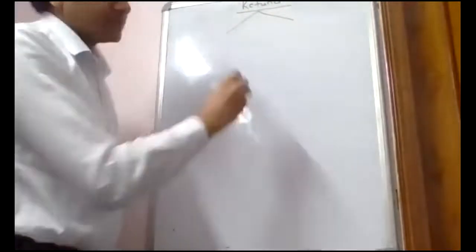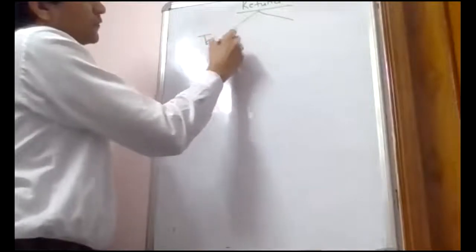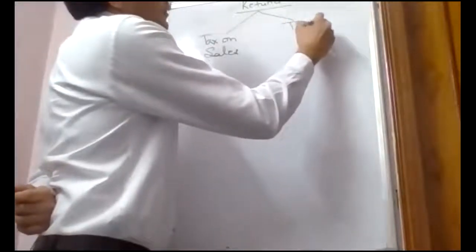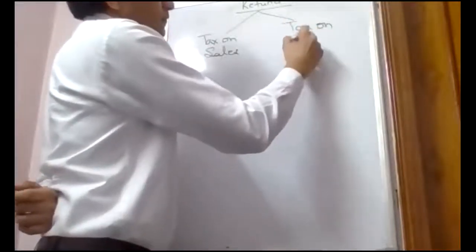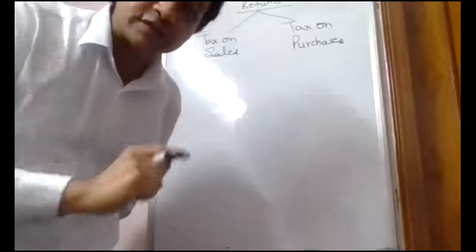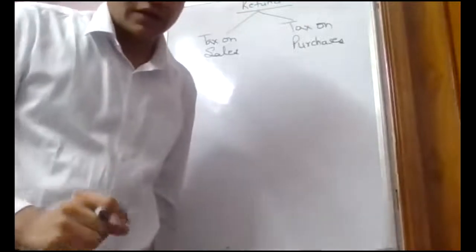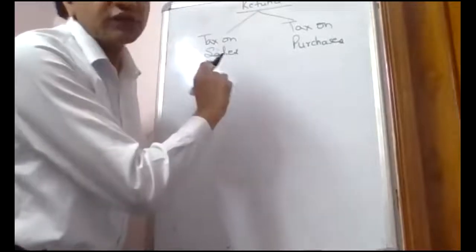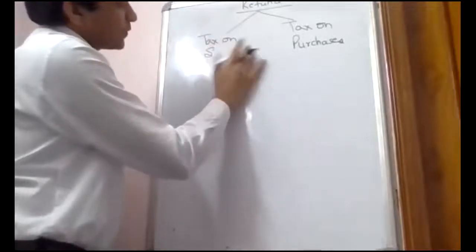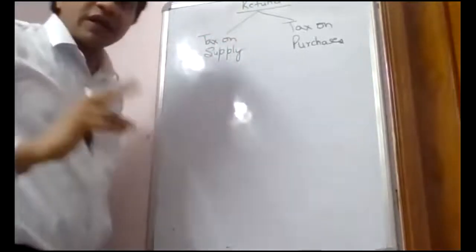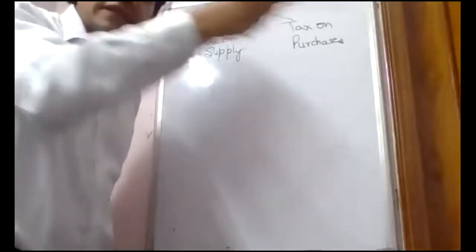A refund of tax on sales and refund of tax on purchases. Both the taxes can be refunded. Refund on sales, refund of tax paid on sales, and refund of tax paid on purchases. Now, I do not use the word sales in GST. Normally, I use which word? Supply. So there can be three types of taxes which I have paid when I sold something.